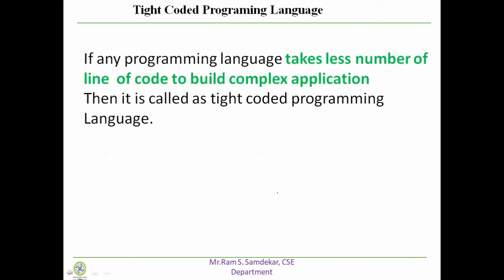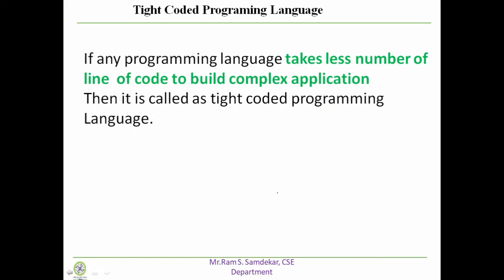Tight coded programming language means if any programming language takes a less number of lines of code to build a complex application, then it is called a tight coded programming language.